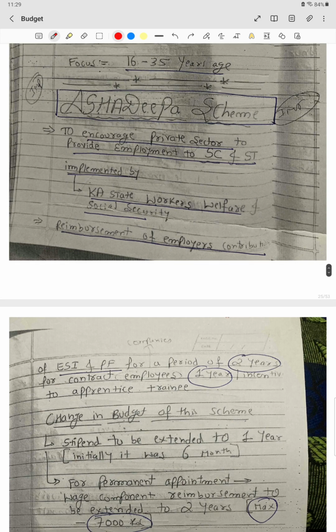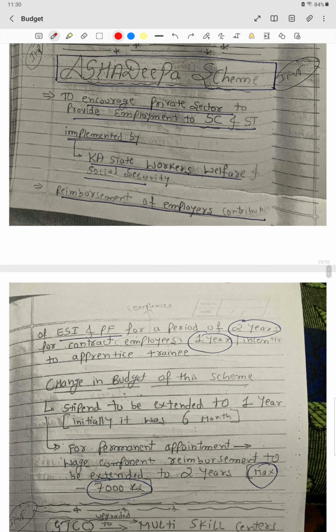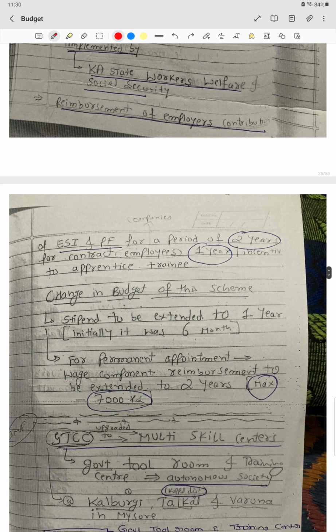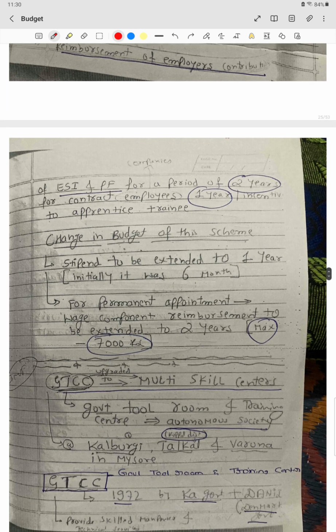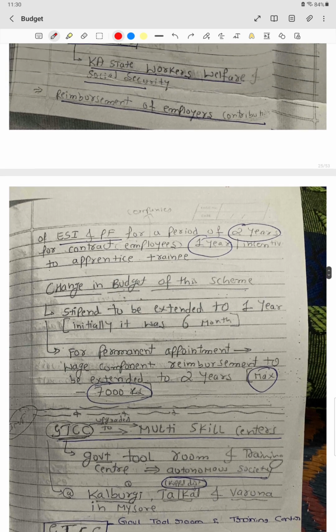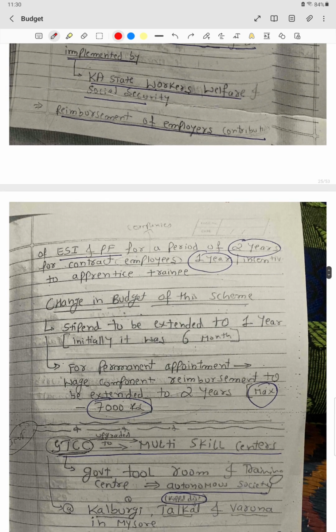Now we have the Asha Deepa scheme. The Asha Deepa scheme aims to encourage the private sector to provide employment to the SC and ST community, and it is being implemented with the Karnataka State Workers Welfare Society, with reimbursement of the employees' contribution. Basically, it provides employment to SC and ST, and the government will support such organizations by providing a stipend. The stipend will be increased, initially for 1 year.